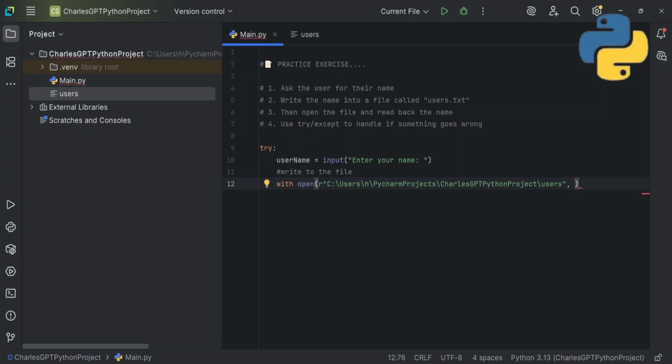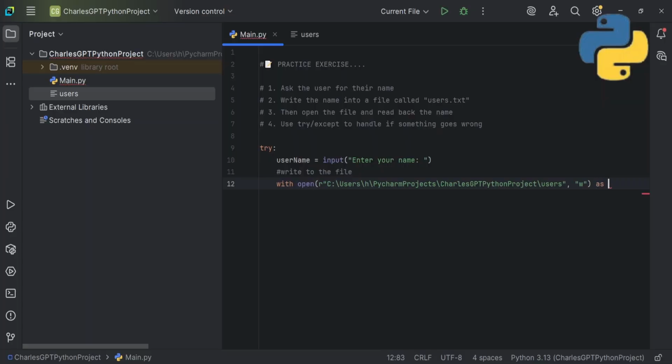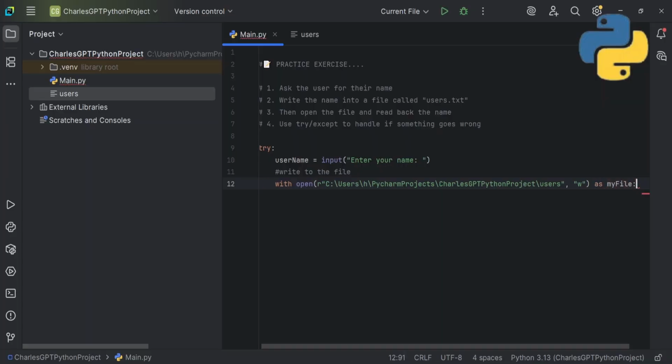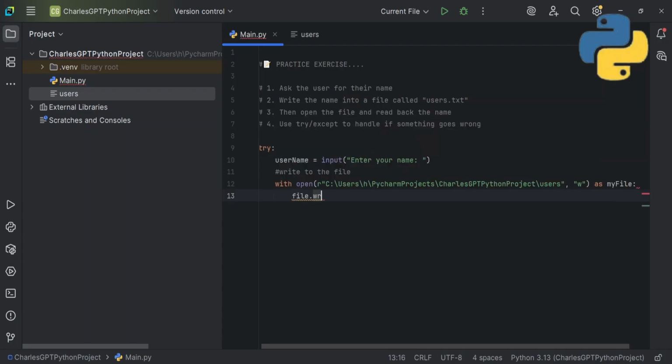So the next thing, write to the file. What do we want to do right here? I guess we're going to be doing W to write to the file. Okay, so what do we want to call the file as? I'll also name it my file as usual. Then remember a colon and indentation. So with this as my file, then the next thing we're going to be doing is file.write.